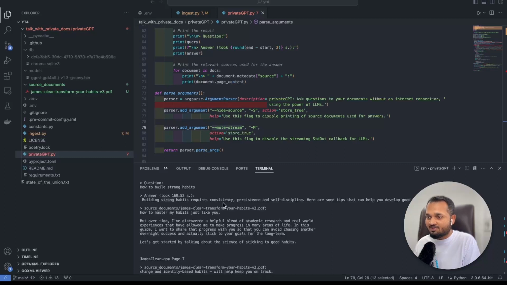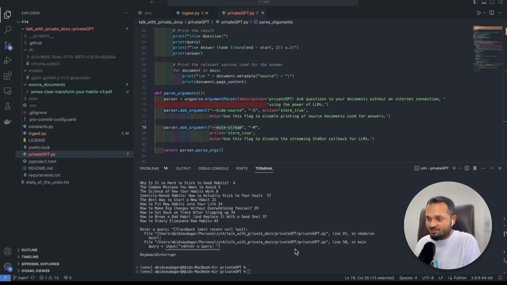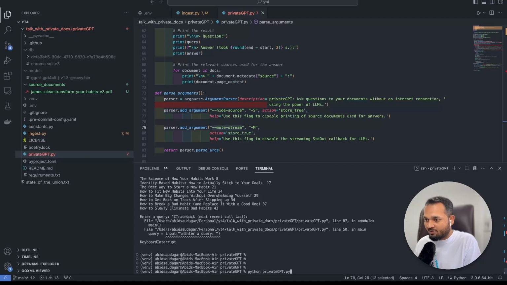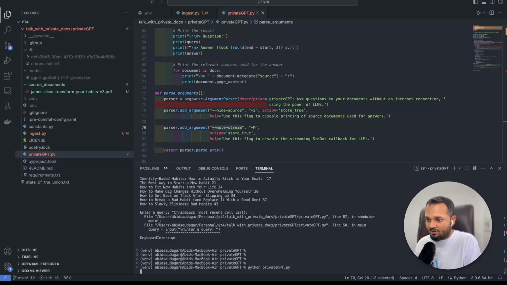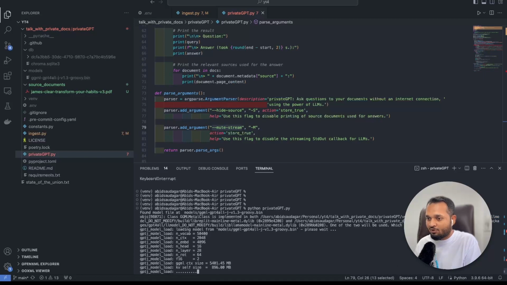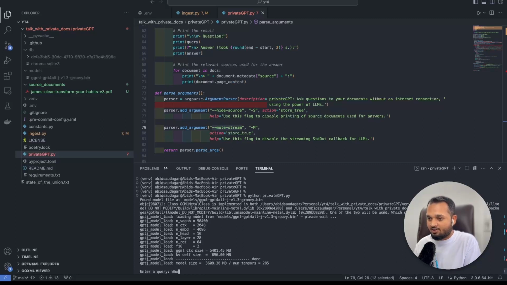Okay, it gave us the answer here. Building strong habits requires consistency, persistence, and self discipline. And here are the source documents as well. Now we can ask one more question. It got interrupted, so I'll run this again. And now ask, what are the steps of building a new habit? This will be our next question.